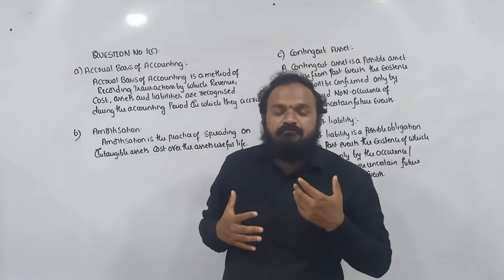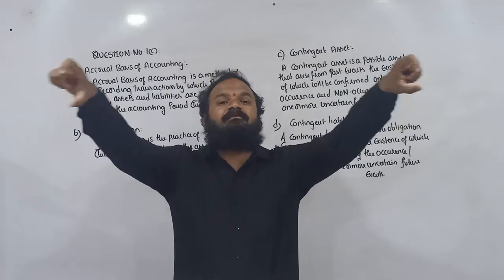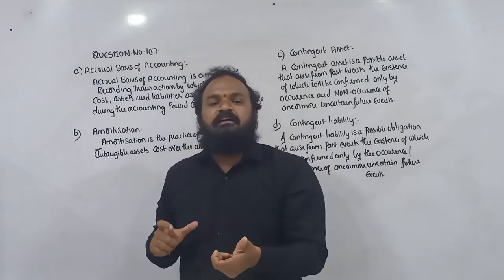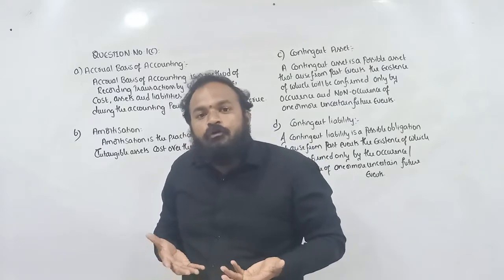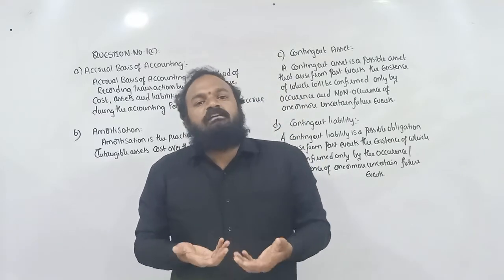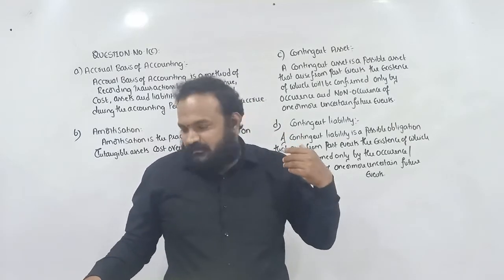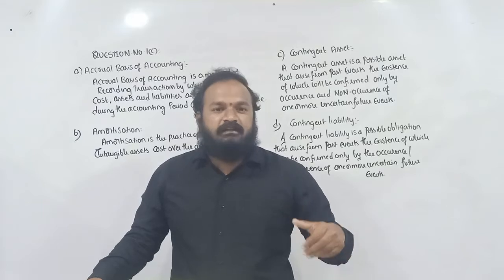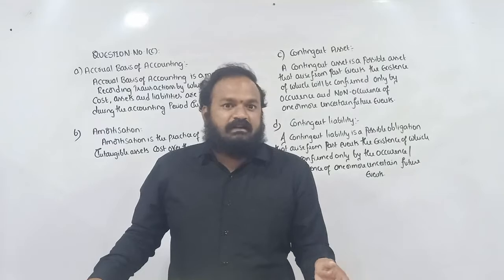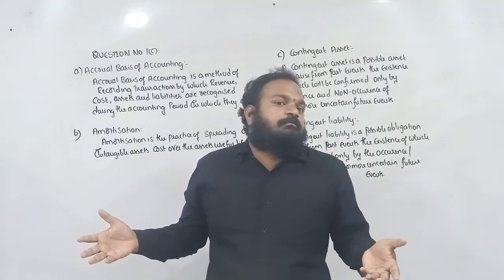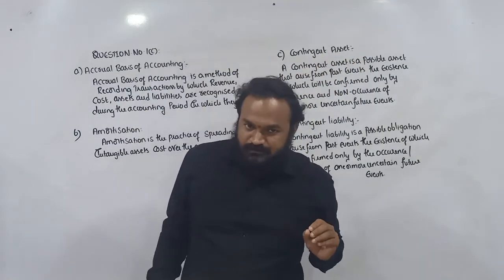See, example, when a bill is discounted with the banker, boys and girls, on the due date, drawee will have obligation to pay the banker, right? If drawee fails to pay, as a drawer we have obligation to pay, right? It may happen or it may not happen. So you can call it a contingent liability, right? When we file a suit against our party, some supplier or creditor, right? We may win the case or we may lose the case. If we win the case, we get the compensation. If we lose the case, we are not able to get the compensation. In that circumstance, you can call it a contingent asset, boys and girls.